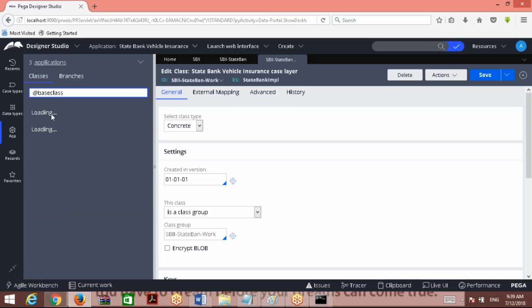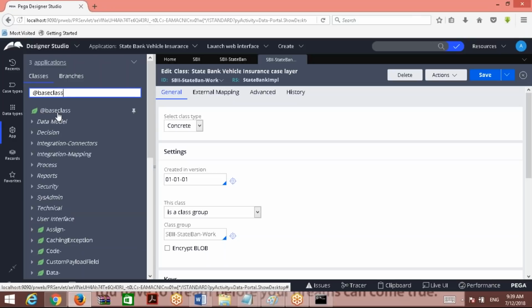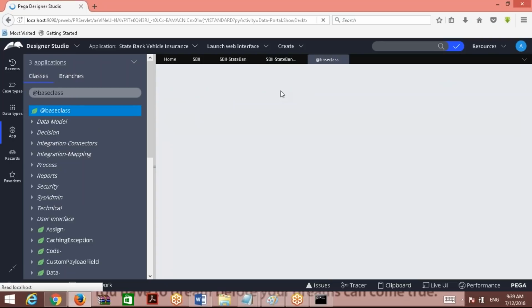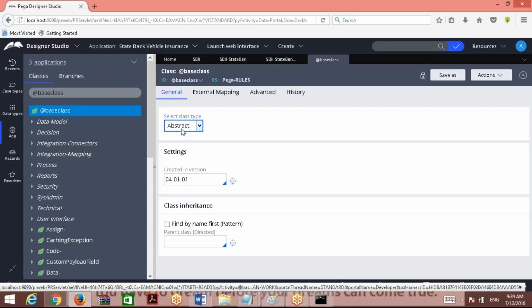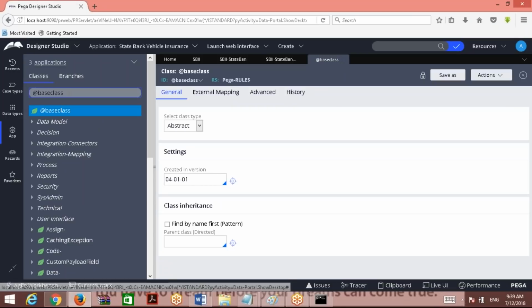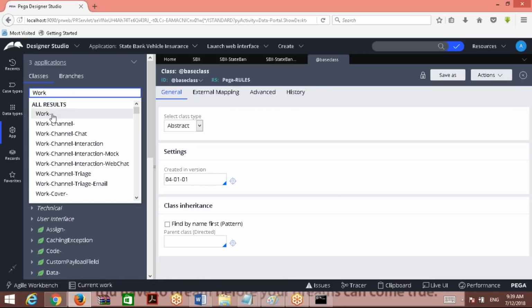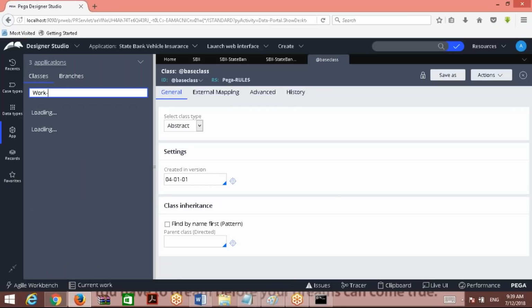So if I want to see the class rule form definition, how can I see that? Right click on the class and choose definition. Let me open the base class rule form definition. And what is the class type? Abstract. Similarly, you can type here work dash. You get it? Any class you can access here.